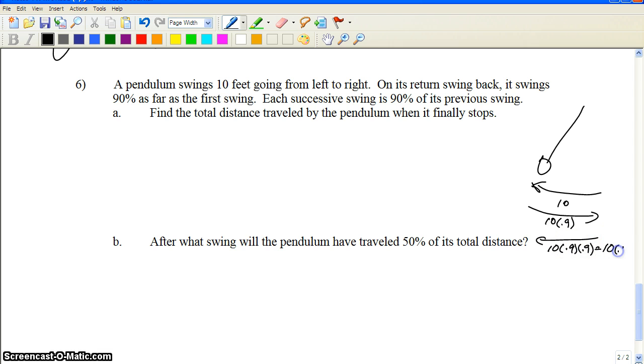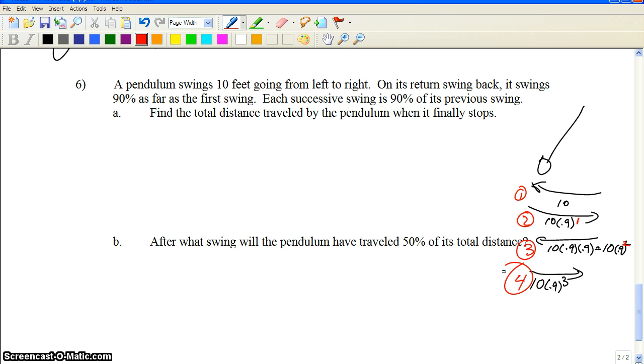Also notice that this is the first, that's the second, that's the third. Notice this exponent right there. Notice that exponent's 2. It happens again, back and forth, so it's 10 times 0.9 to the third. We're just going to keep the pattern on the fourth thing. If you notice, that's a geometric swing.